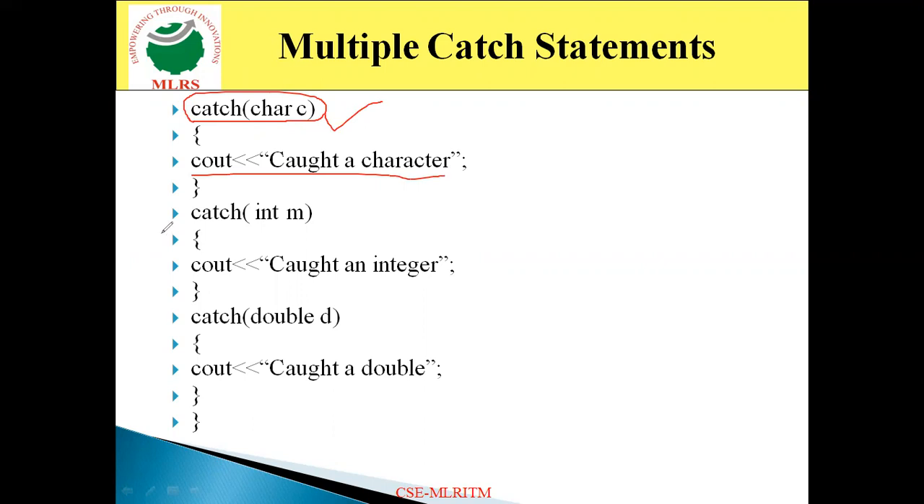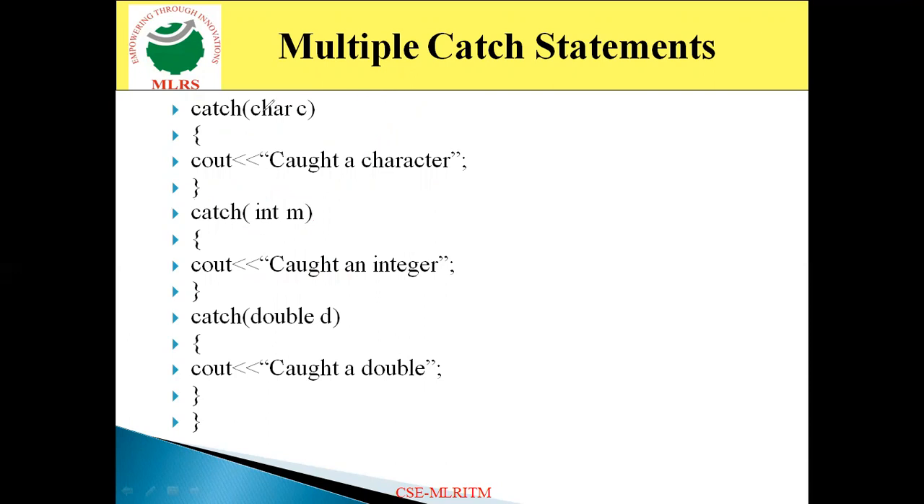If it is not like so, if the throw statement throws the integer value, then it executes this one. First it compares to this one. Now character is not matched with the integer, so it doesn't execute this one. Then it comes to the next catch. Now that throw statement throws the integer type, and here the catch block also specifies the integer type. So both are matched, so this statement cout caught an integer will execute. Now take one more case. Now again the throw statement throws the floating value.